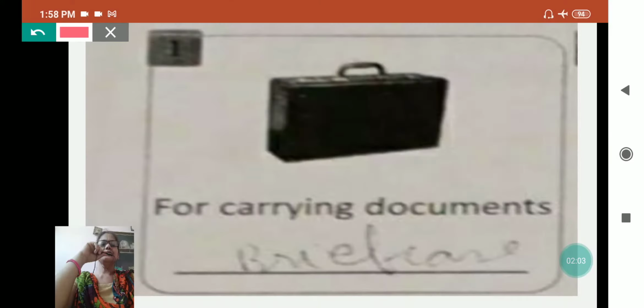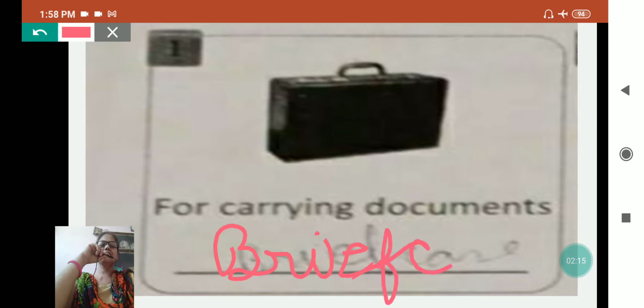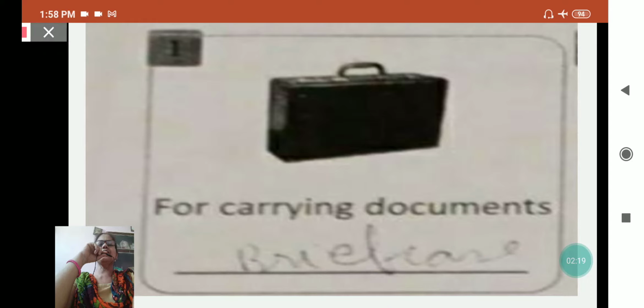Okay. Now see, in the book the picture is given for carrying documents. And what do we use for carrying documents? Sometimes we use a folder, but when the documents are more than that, we carry a briefcase. Clear to all of you? Now we are going to the next picture.